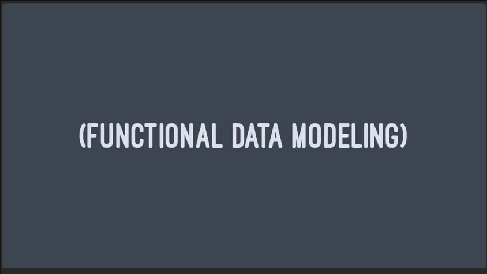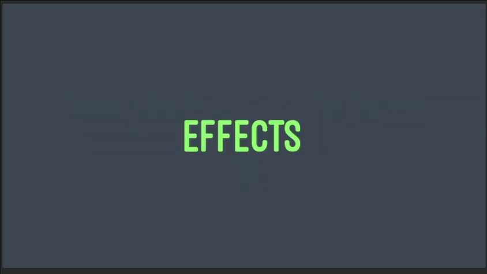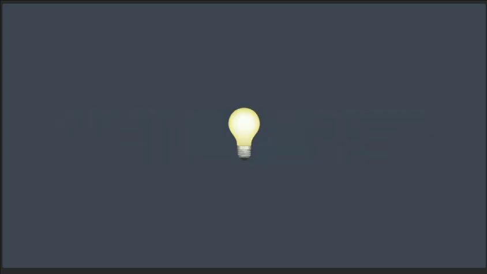It's also about functional data modeling, but we don't need that for this presentation. But what we have shown so far is pure functions, and that leads up to this question: what are we going to do about impure functions in functional programming? The way this works in ZIO and most functional programming systems is that we use effects. A slight simplification is to say that an effect is anything that a function does other than returning a value. And this is a key point.